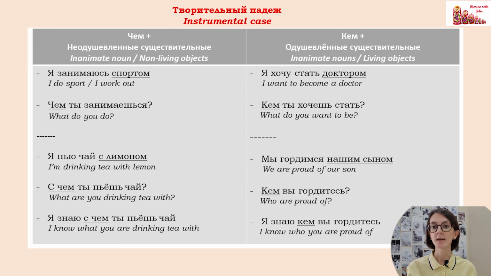Я хочу стать доктором. Кем ты хочешь стать? When we are talking about that we are dreaming to become something, or we are dreaming to become someone, we use instrumental case. Я хочу стать доктором, я мечтаю стать доктором, etc. Instrumental case.